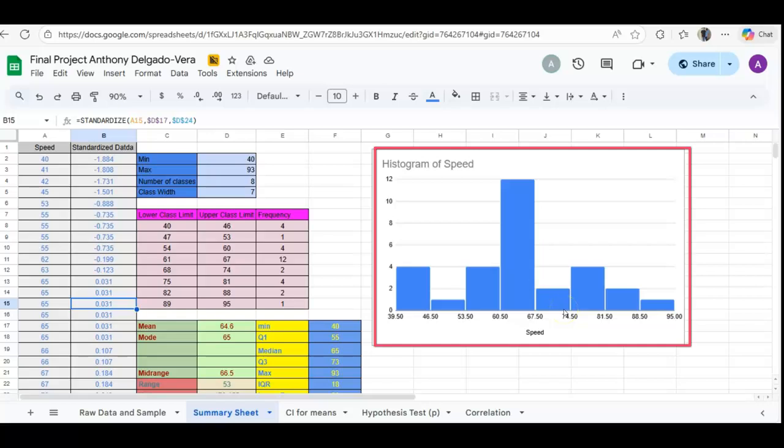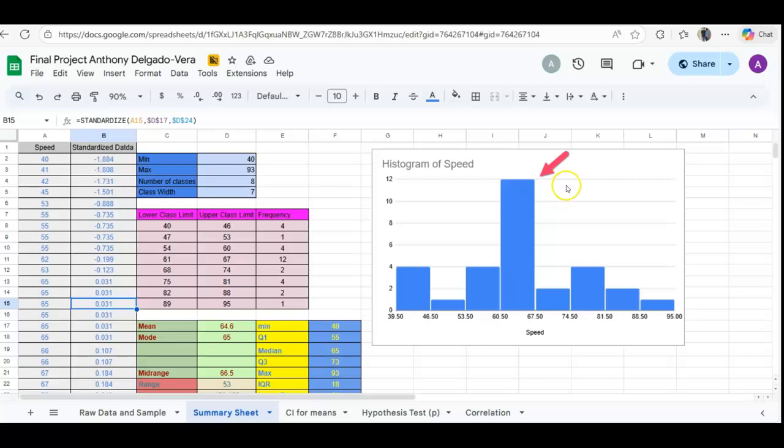If you look to the right for the histogram, you can see that it's not exactly bell-shaped, but it is slightly right skewed. The histogram is also single mode since it only has one peak, and due to the histogram being skewed to the right, the best measure of center is the median, because any outliers from the right tail won't have any great effect on it. And then the measurement closest to the mean would have to be 65, which has a standardized data of 0.031, as you can see right here.